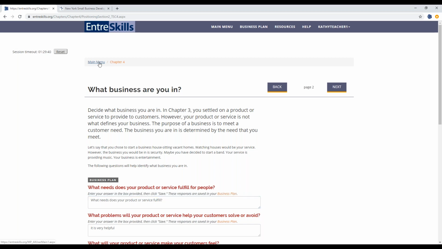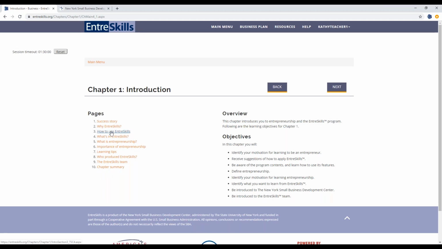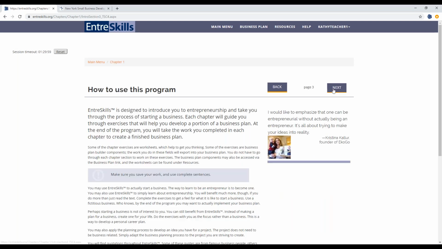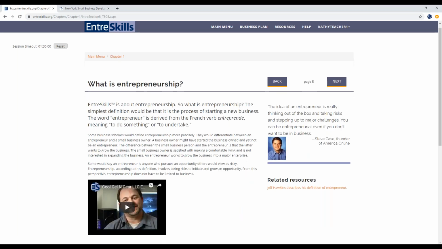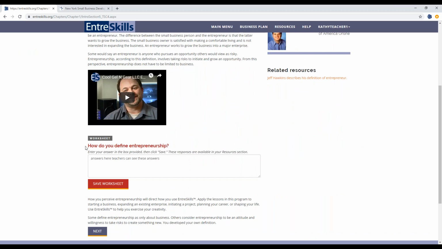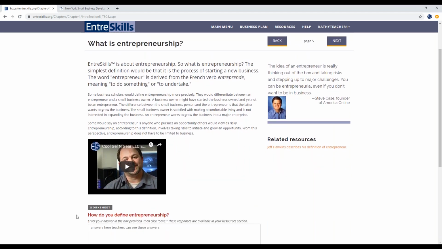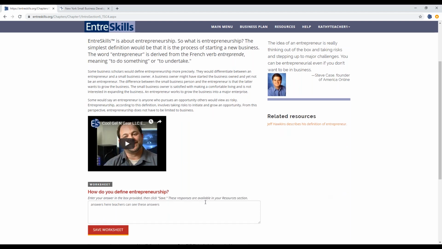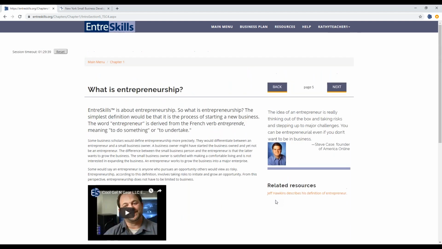So we'll go back to chapter 1. So you can see the first worksheet question asks, how do you define entrepreneurship? And these 2 sets of questions are the chapter work that students will find as they move through the chapters. And the answers the students put in here, you'll be able to see from your teacher account. And I'll show you that in a little bit.